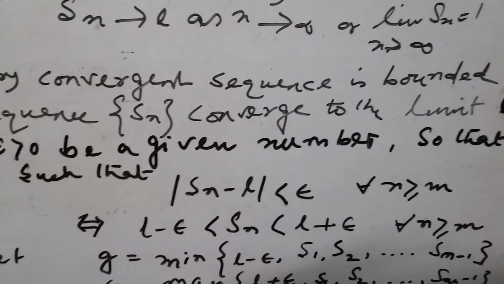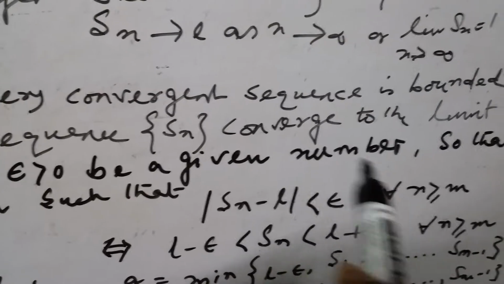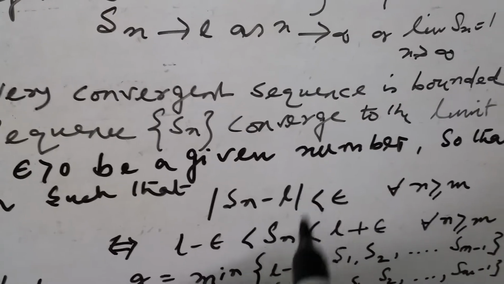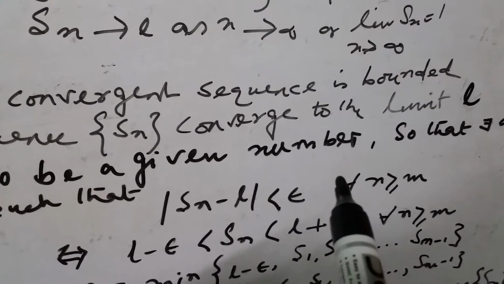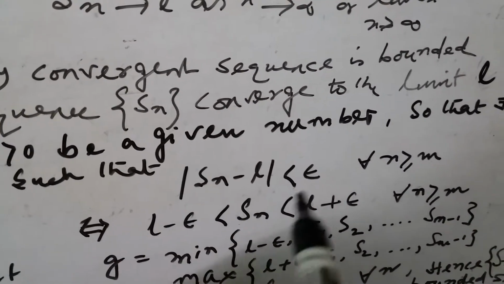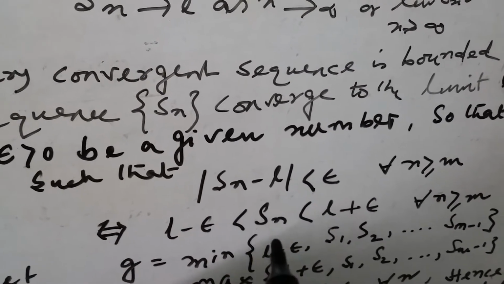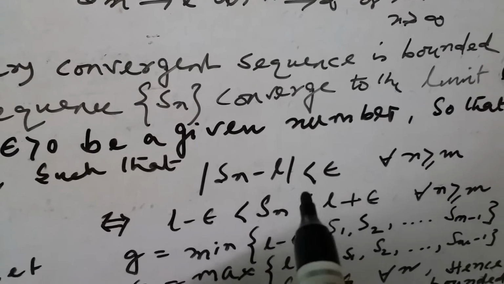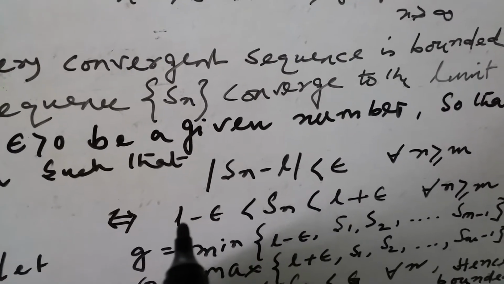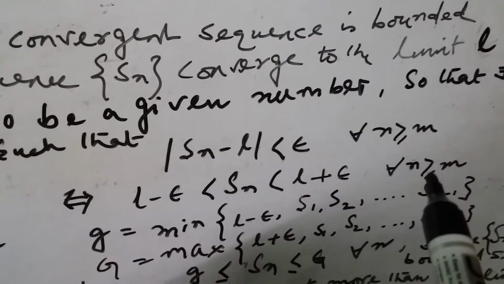This is the condition of convergence of a sequence. From the modulus we know that if the modulus is less than epsilon, then Sn can be written as Sn less than L plus epsilon and greater than L minus epsilon for all n greater than or equal to m.